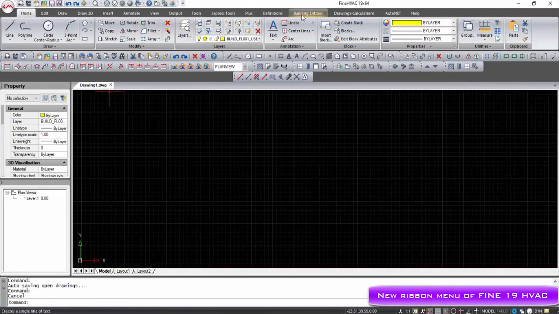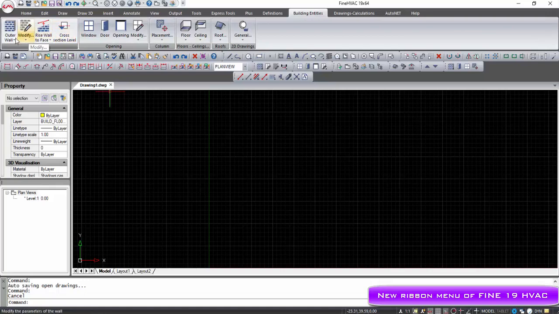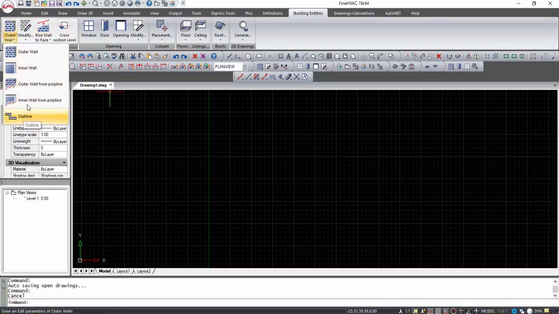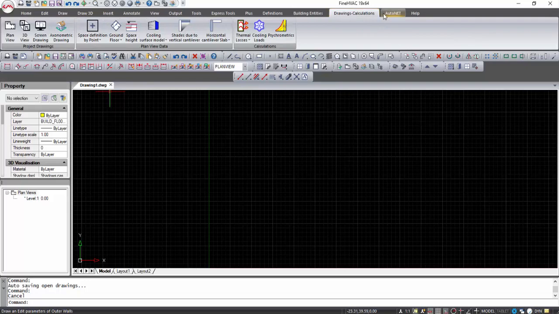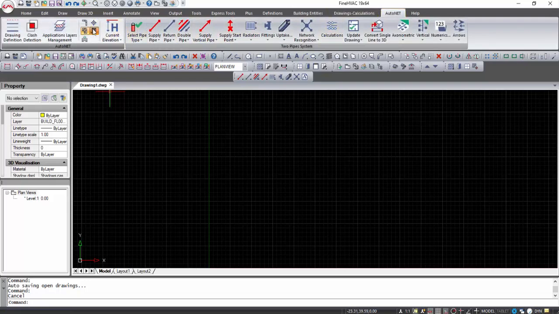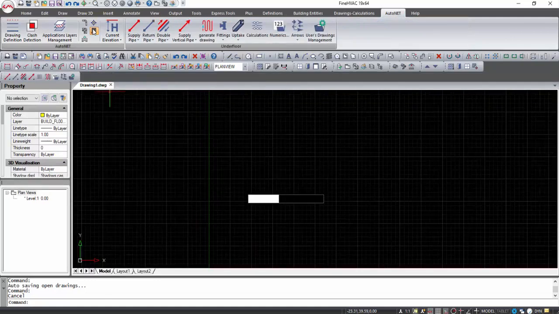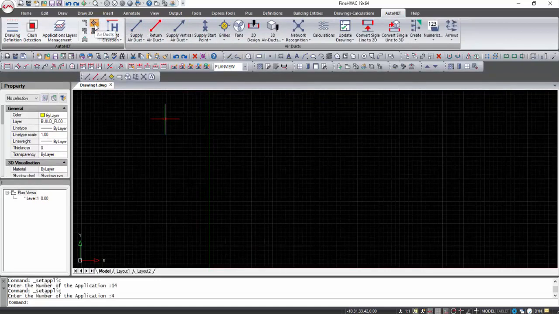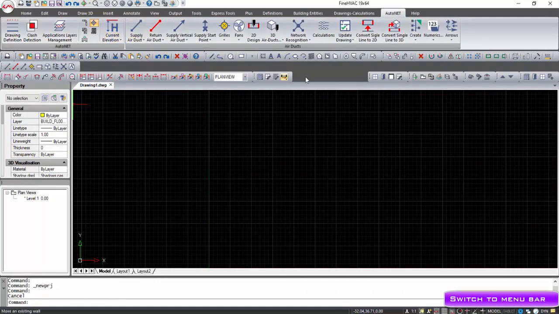Fine-HVAC combines an AutoCAD-like look and feel and an advanced BIM technology that will help you to draw your project in networks. Drawing the building in 3D with BIM objects is required to calculate the thermal losses and cooling loads, but Fine-HVAC will help you to do it in just a few clicks.